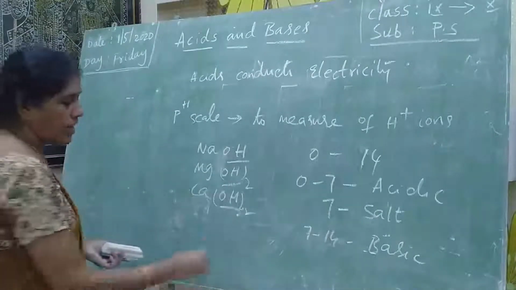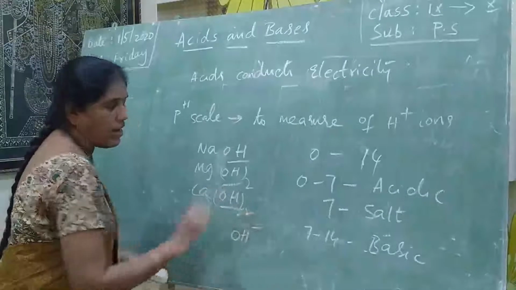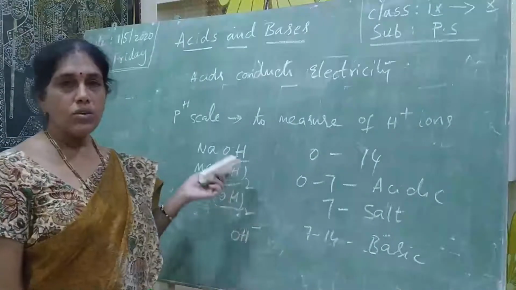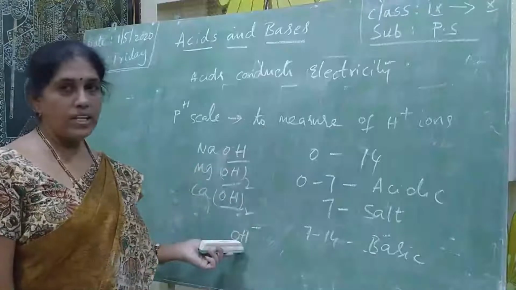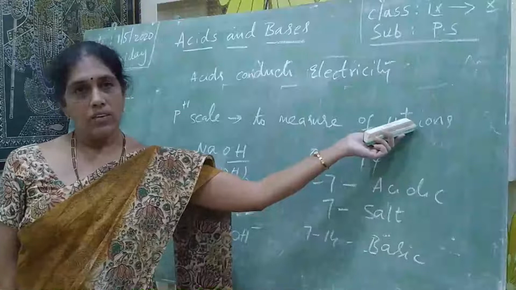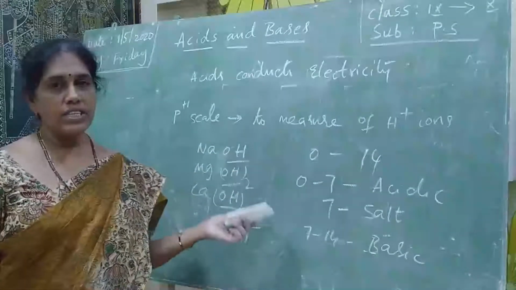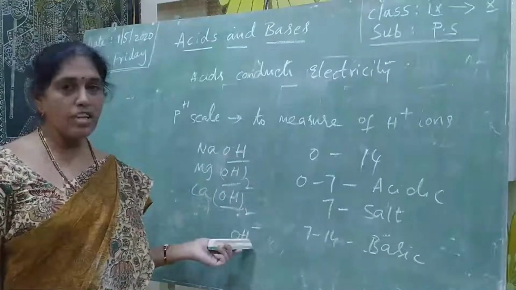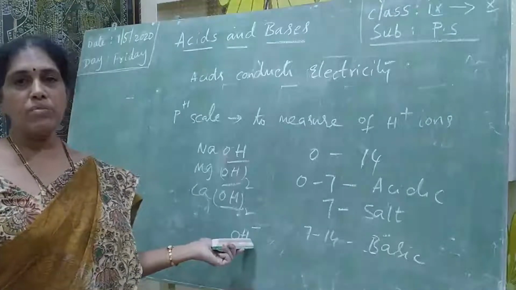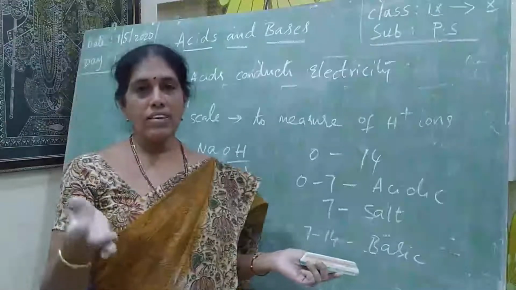In the presence of water, they will also liberate ions. Those ions are OH minus. So the bases will release OH minus ions, acids will release H plus ions. By these concentrations we state how much the strength of the OH minus ions released by the bases is. By that we classify them into strong base and weak base.